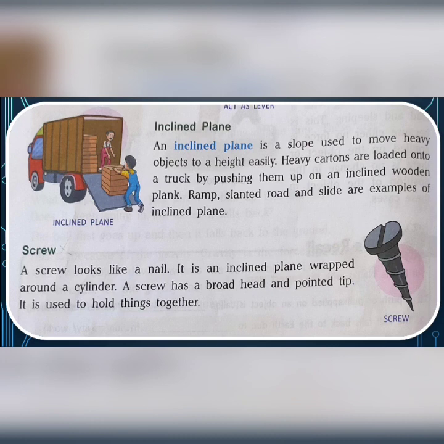Next, the third type of simple machine is about screw. A screw looks like a nail. It is an inclined plane wrapped around a cylinder. A screw has a broad head and pointed tip. It is used to hold things together. Screw looks like this one. The purpose of it is what? To hold things together.